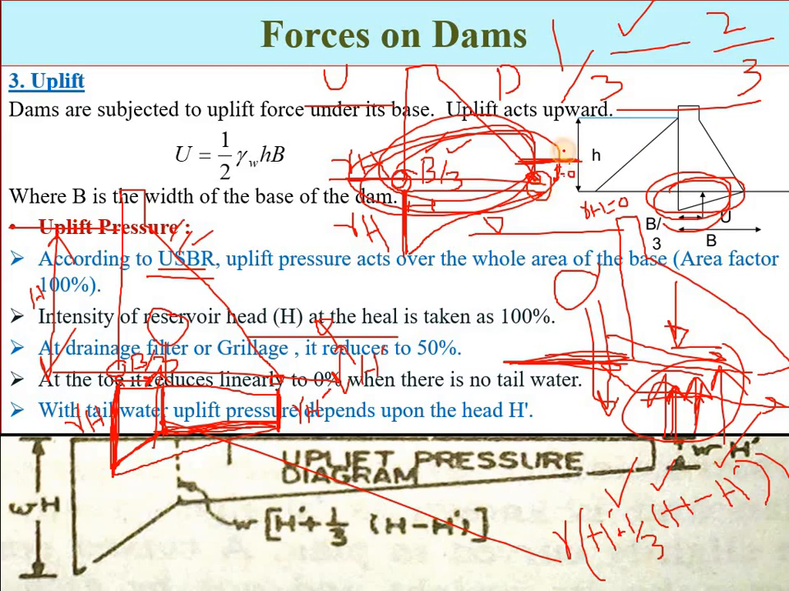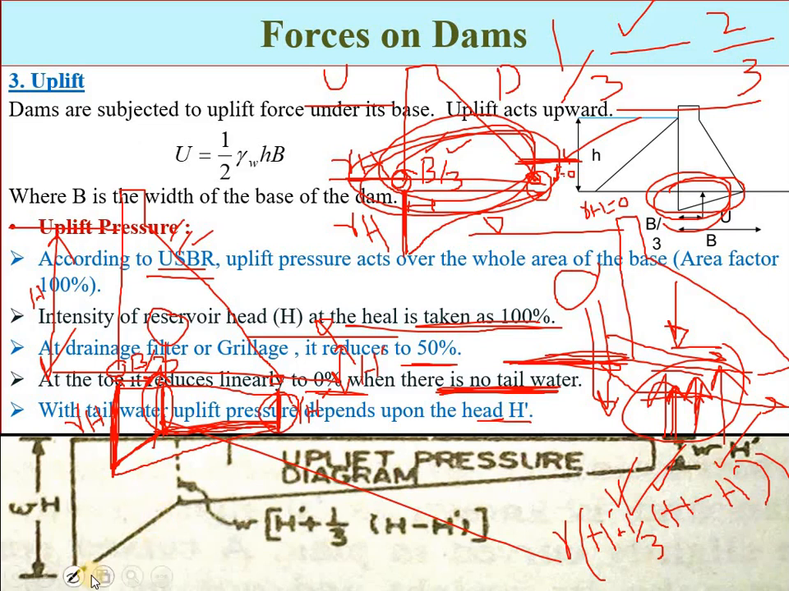If we have no tailwater, then the uplift pressure at the toe point will be 0, and if there is tailwater, then we will have some uplift pressure at the toe, and the uplift pressure at the gallery will be equal to this. So the intensity of the uplift pressure at the heel will be 100%, at the gallery it is reduced to approximately 50%, and if there is no tailwater, the intensity at the toe will be 0%. With tailwater, the uplift pressure will depend on its height. That is just the general concept.